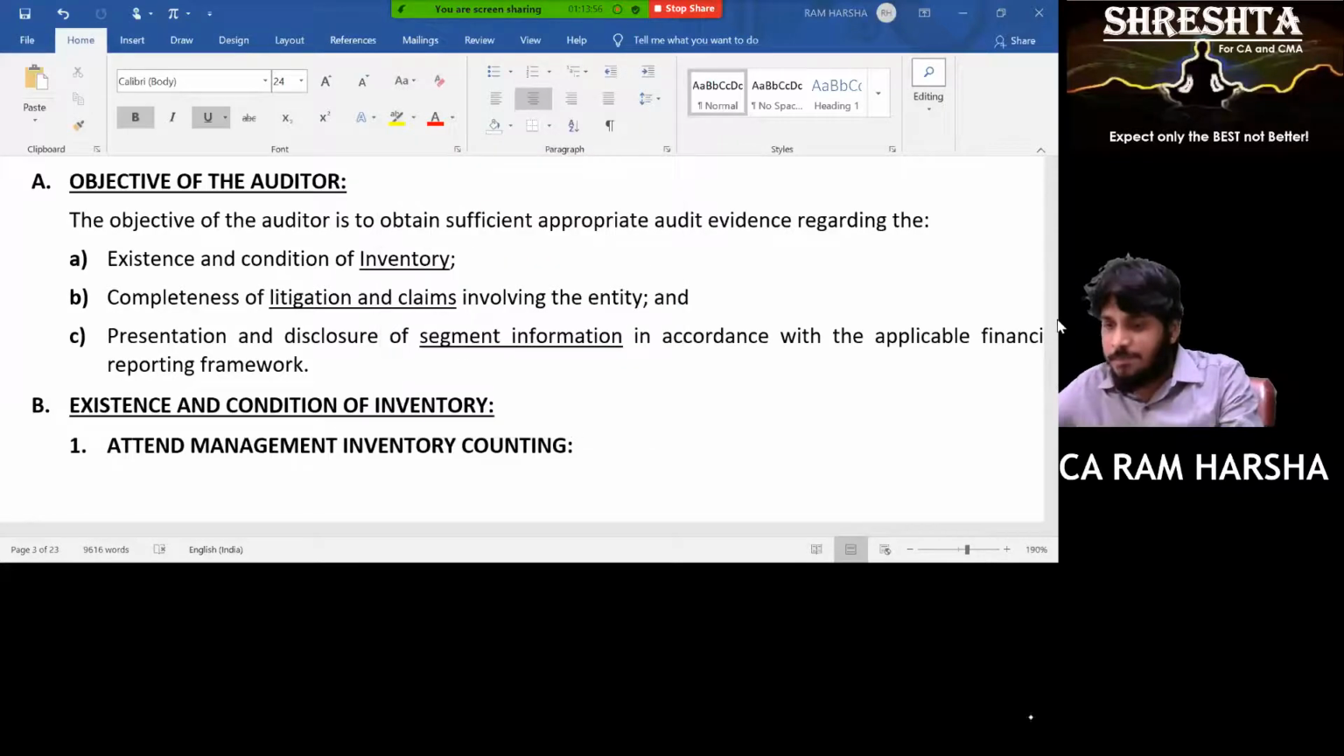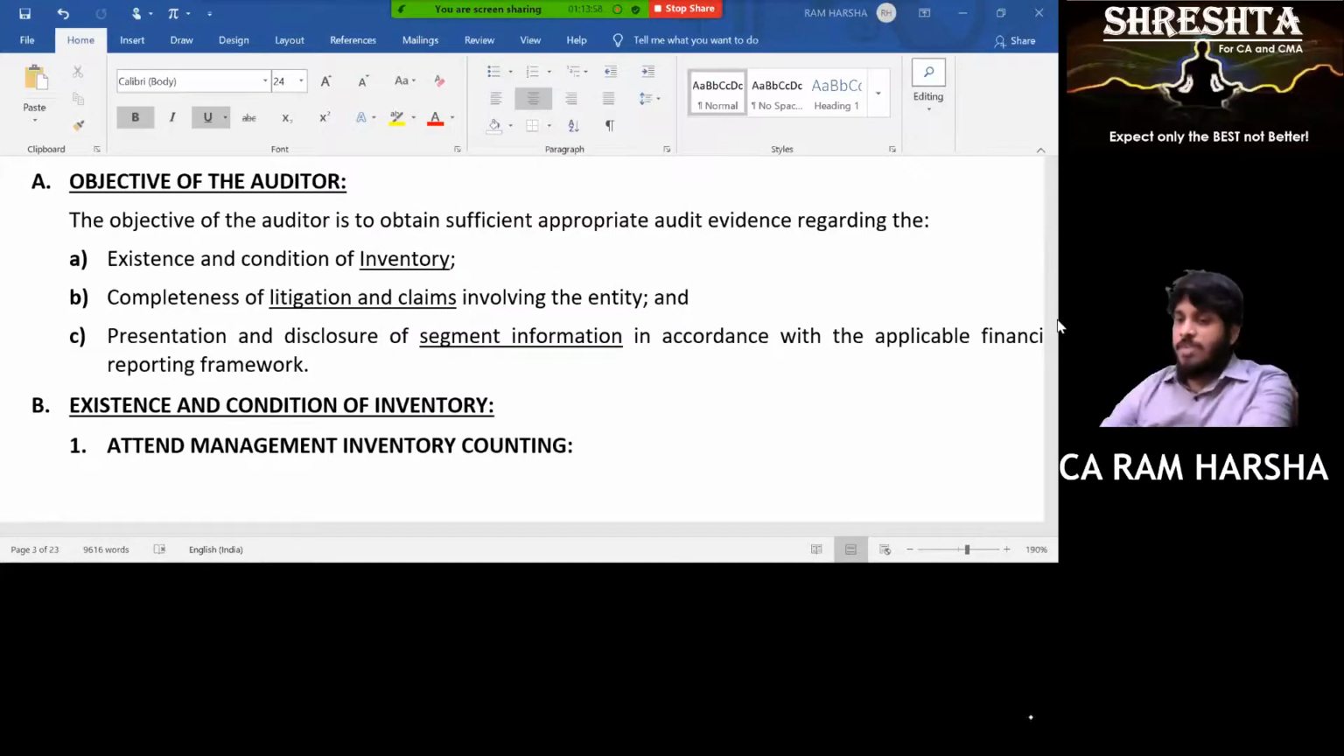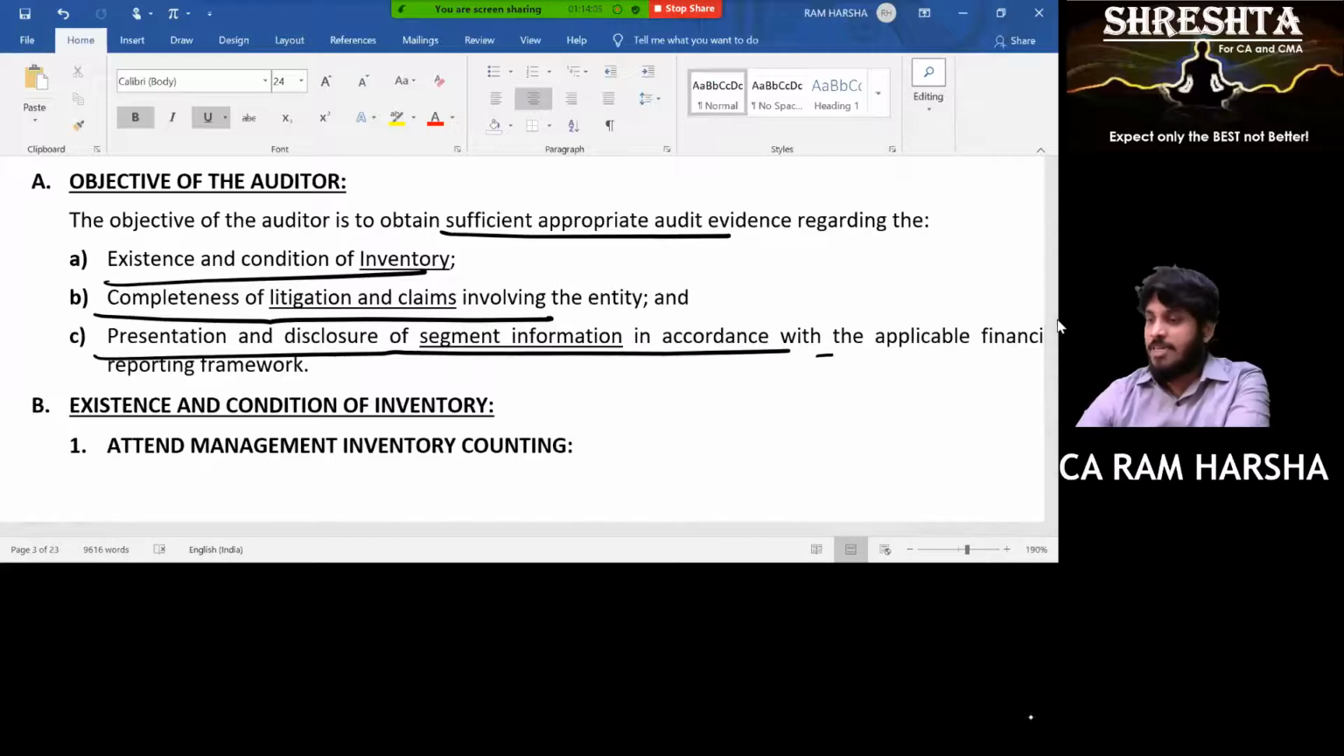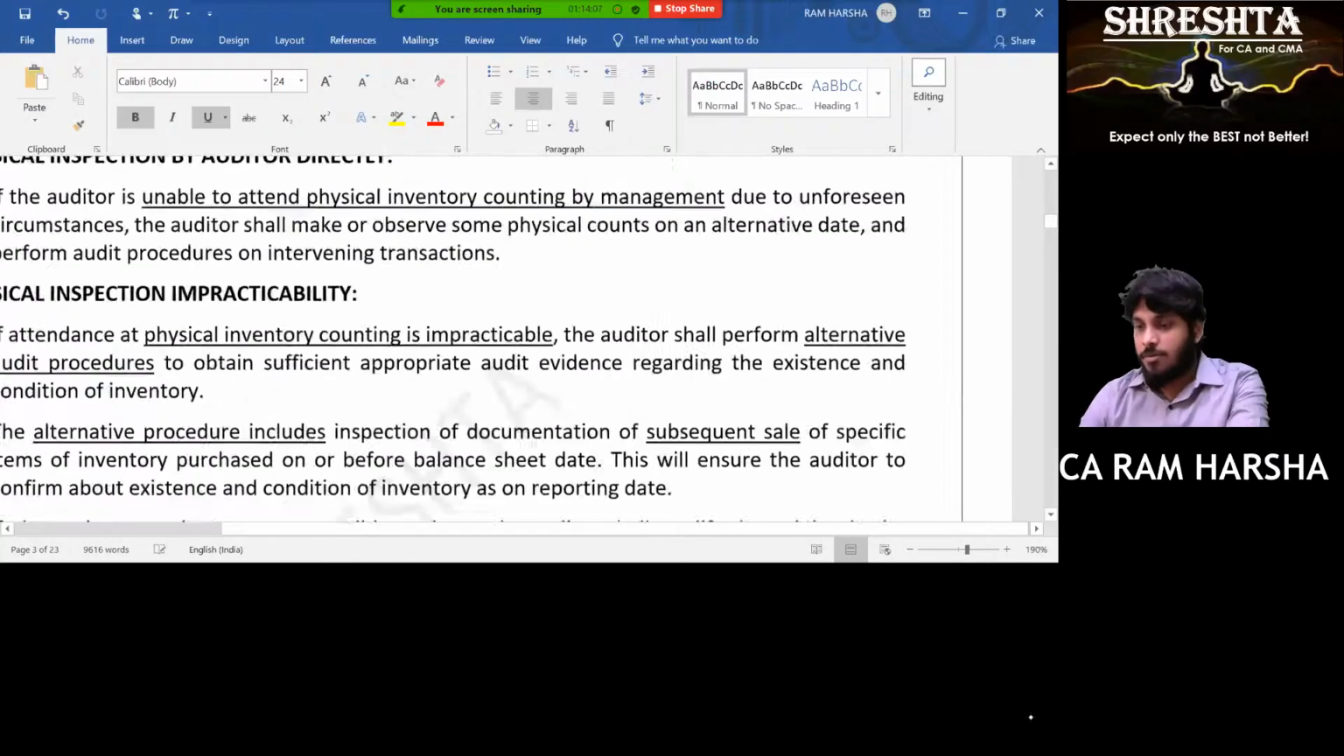Getting confidence. So the objective of the auditor is to obtain sufficient appropriate evidence regarding existence and condition, completeness of litigations, presentation and disclosure of segment information. Is it as per the applicable framework or not? Yes or no? Yes, sir.